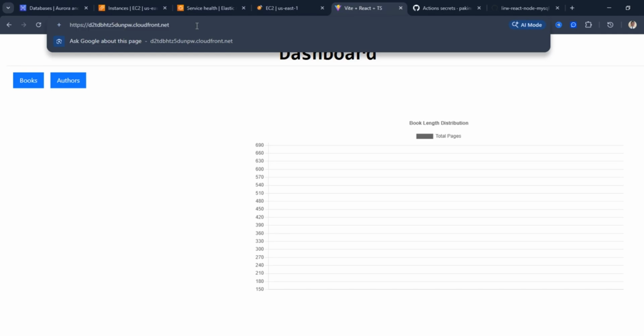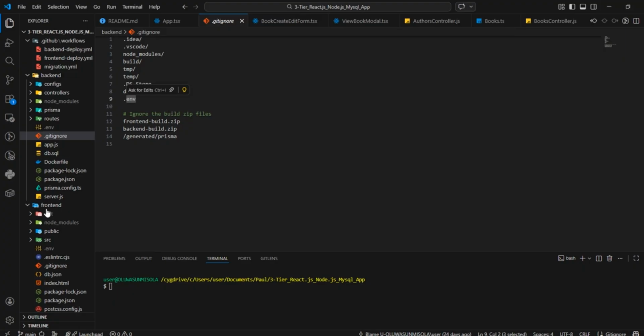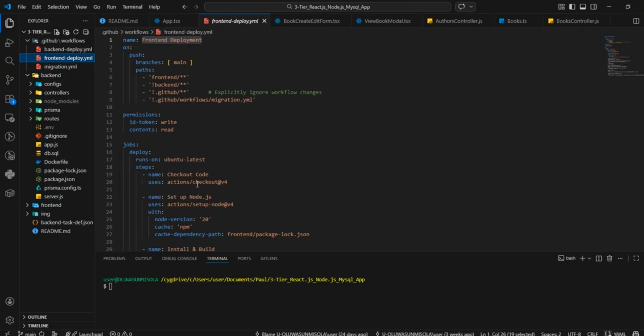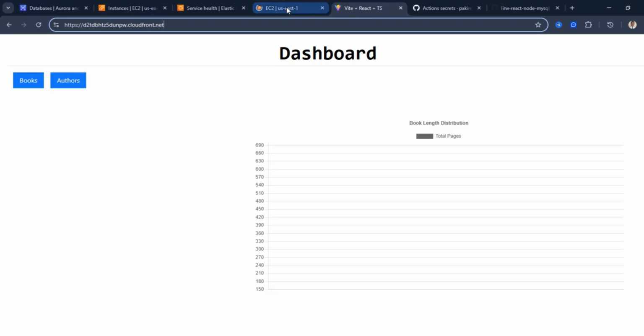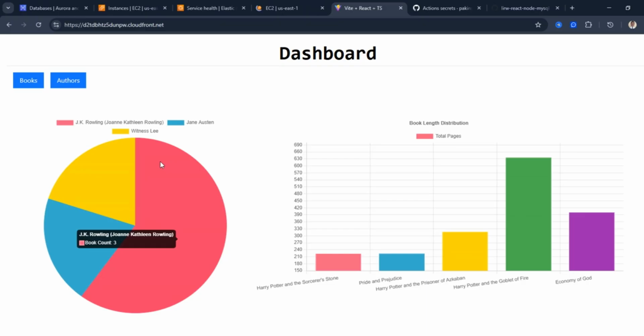Let's just go to CloudFront. This domain name, I've not bought any domain name anyway. This is a CloudFront domain name, and that is the front end we're talking about when we're referring to the frontend folders and also frontend deploy.yaml. These were the files that made this CloudFront successful. So let's just refresh our website and let's see.